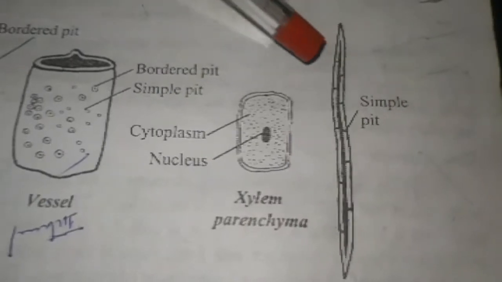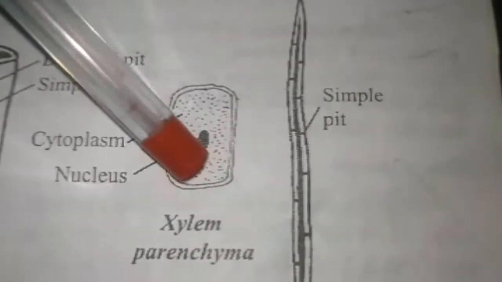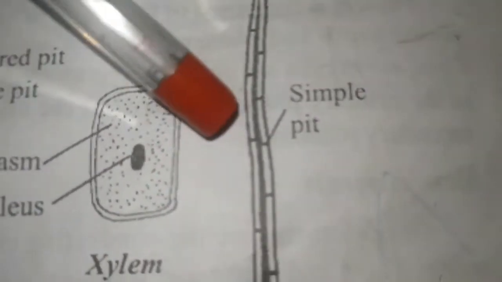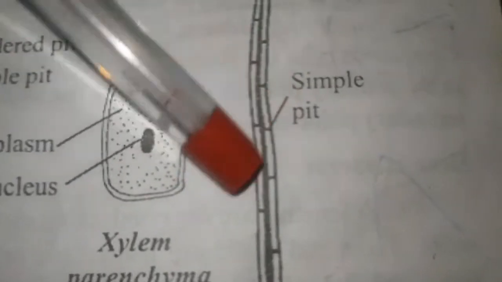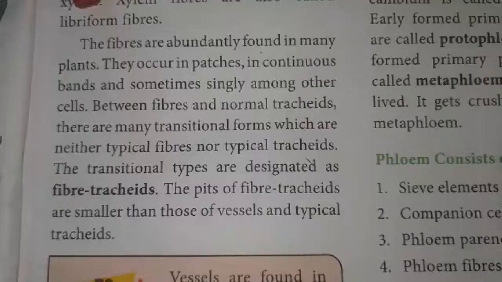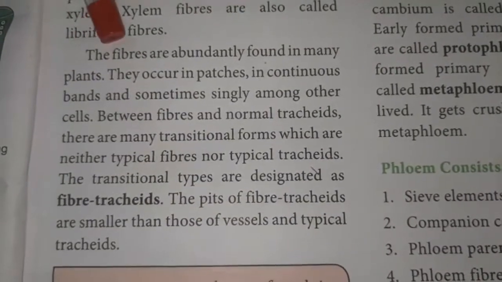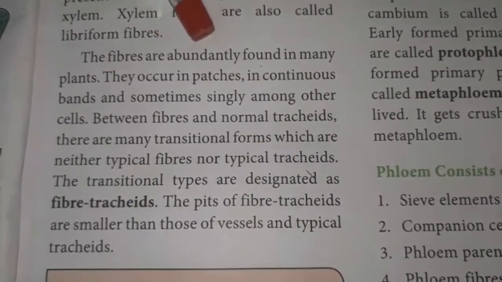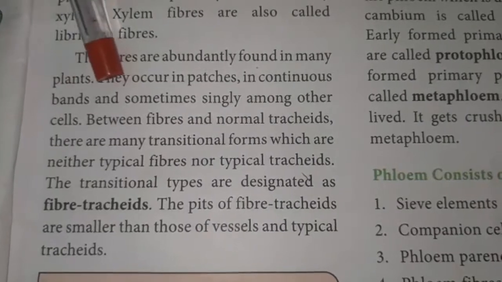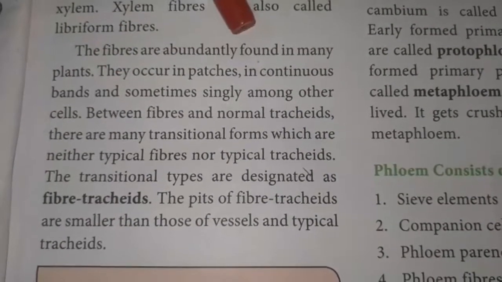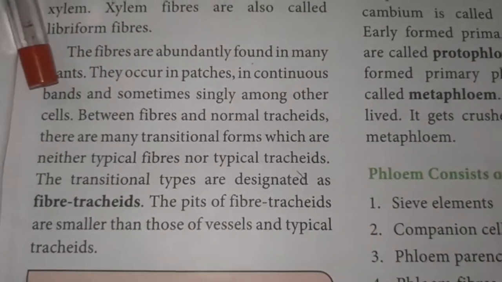The xylem fibers are also called libriform fibers. The xylem fibers possess simple pits. The xylem fibers are abundantly found in many plants. They occur in patches, in continuous bands, and sometimes singly among the other cells.